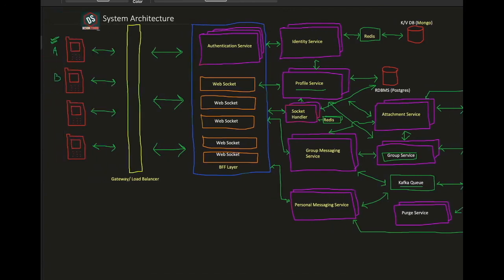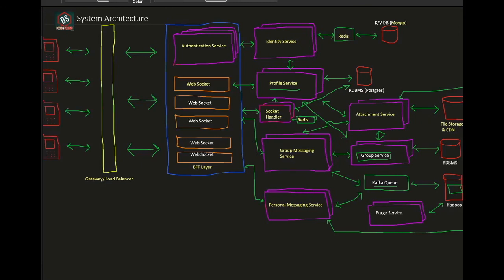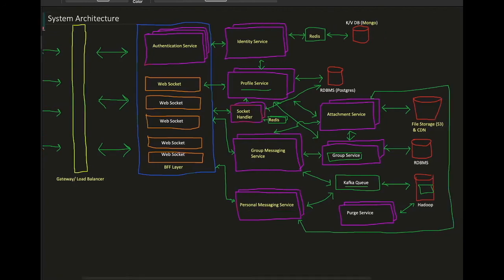Let's revise back. Users, gateway or load balancer connected to a BFF layer which consists of some web sockets and an authentication service. There is an identity service for user management, profile service for maintaining profile information, socket handler for managing which user is connected to which socket, group messaging service for messaging across groups, personal messaging service for one-on-one messaging, and group service responsible for doing the operations at group level. Then the Kafka queue, which both of them are connected to. They can be different as well, or you can have a single Kafka server with multiple topics in it.